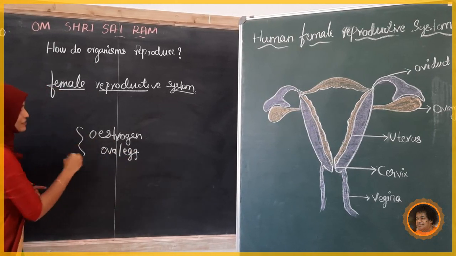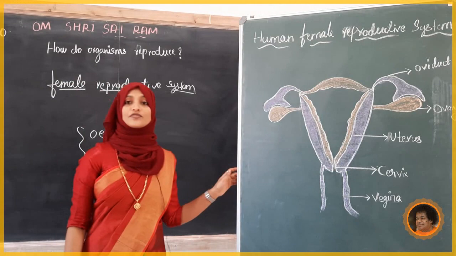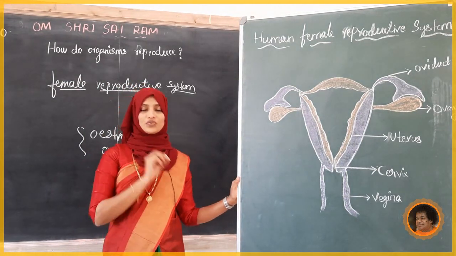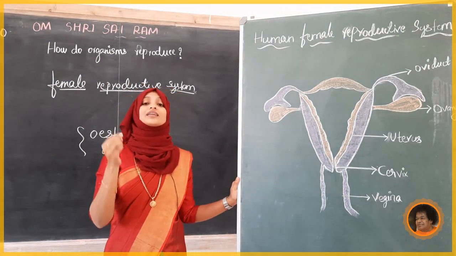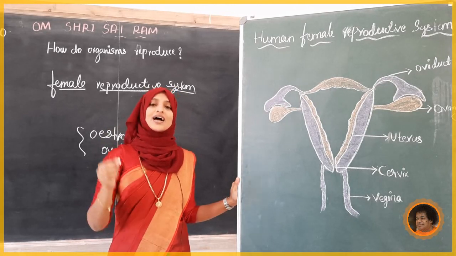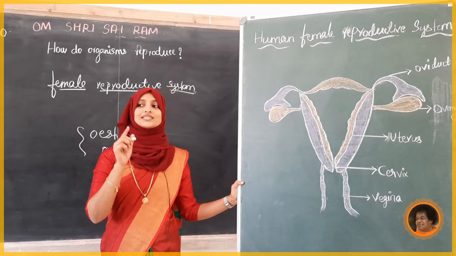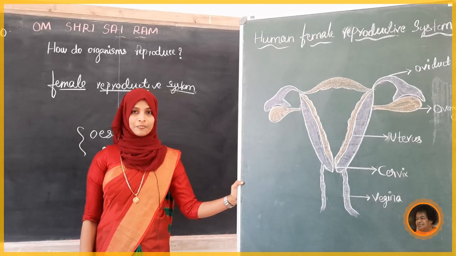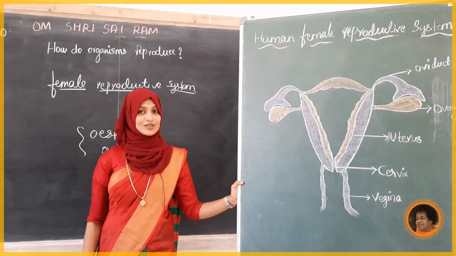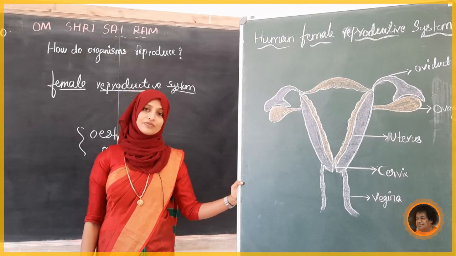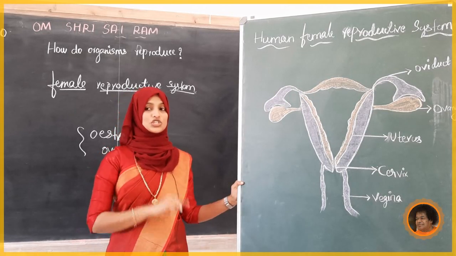Okay, these are the functions of the ovary. It produces the female gametes along with the secretion of the female hormone, estrogen. One more hormone, common in both male and female, is progesterone.